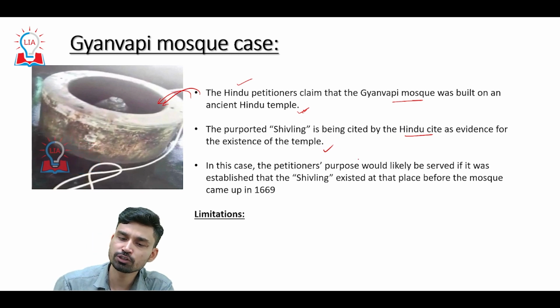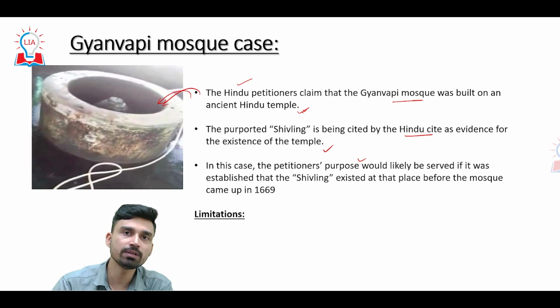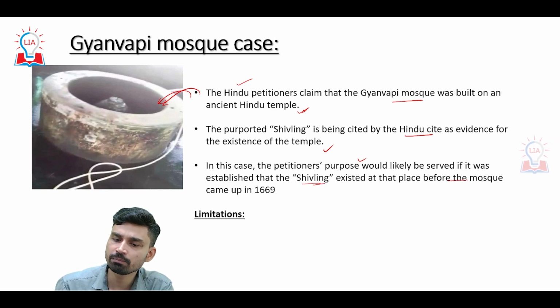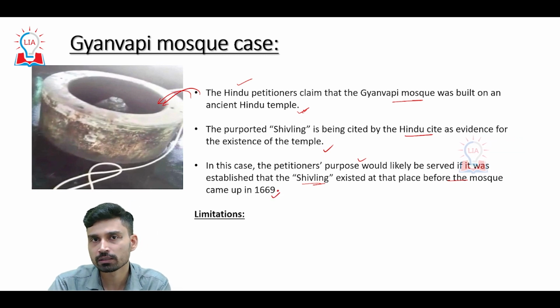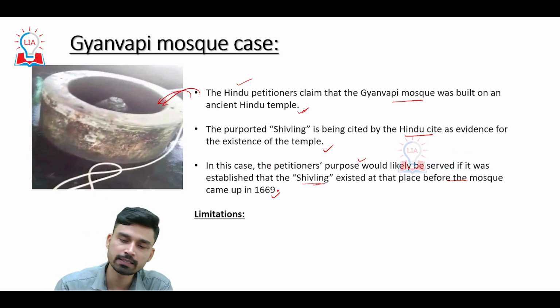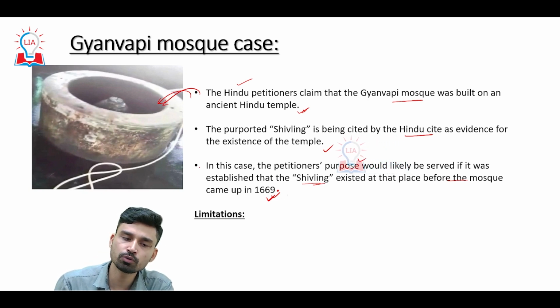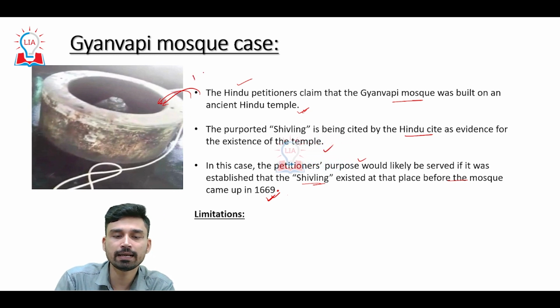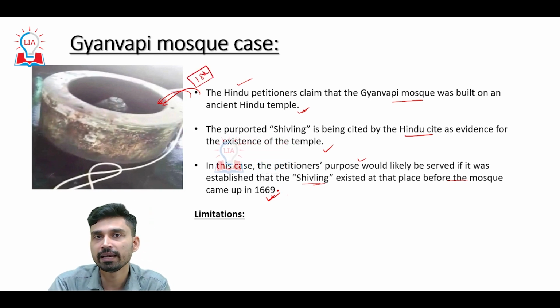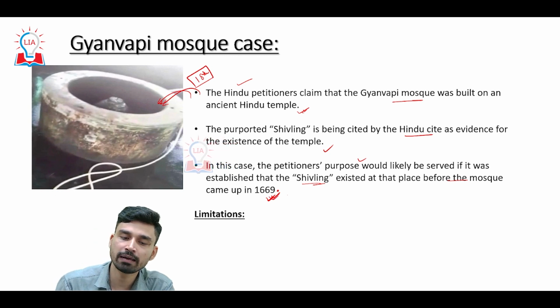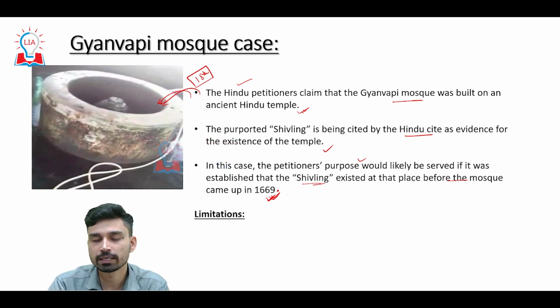In this case, the petitioner's purpose would likely be served if it is established conclusively that the Shivling existed at that particular place before the mosque came in 1669. That is why what the High Court basically wants to establish is whether the age of the Shivling is more than 400 to 500 years. Because suppose we determine the age of the Shivling, and it comes to our understanding that this rock was formed somewhere in the 18th century. That means this Shivling could not have been there before the construction of the mosque.